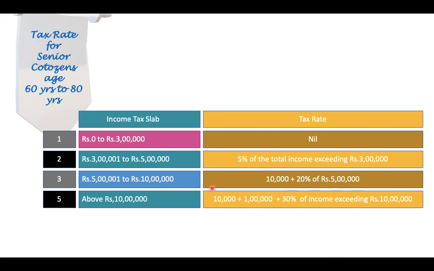So 1 lakh is 20% of 5 lakhs, plus 10,000. So totally 1 lakh 10,000 plus 30% of income exceeding 10 lakhs.